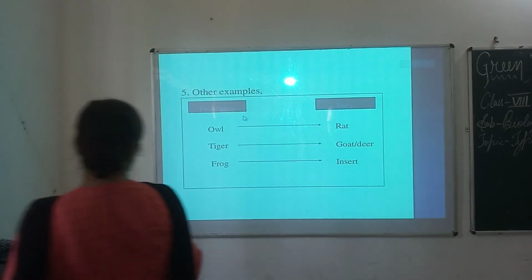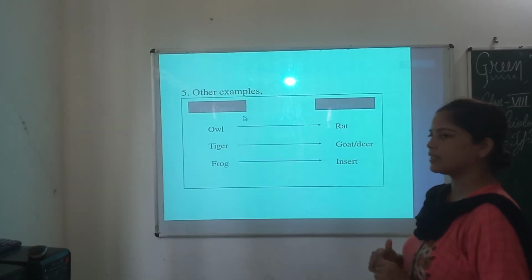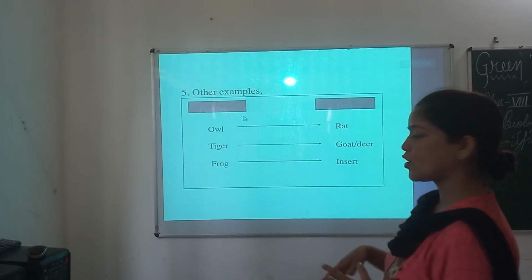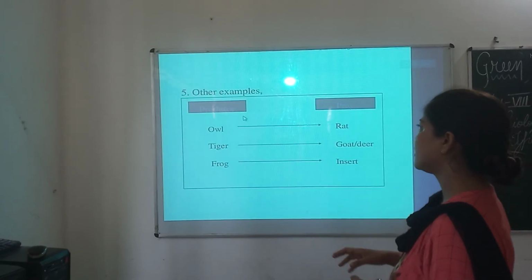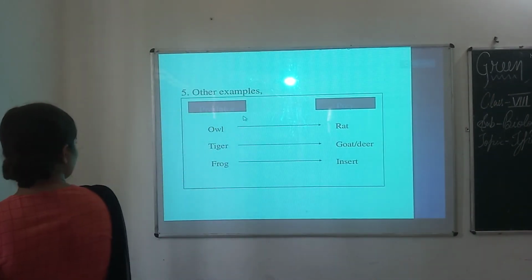Other examples are: owl is a predator and rat is prey. Tiger is a predator and goat or deer is prey. Frog is a predator and insect is prey.